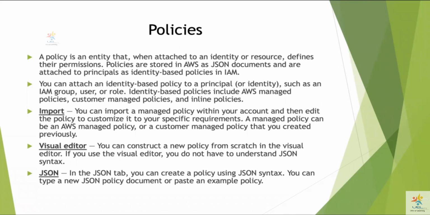A policy is nothing but something that allows us to restrict access to a particular resource, and it is written in JSON format. You can attach a policy to an IAM group, to a user, or to a role. Similarly, there are three types of policies. The first is called the AWS Managed Policy. There are already predefined policies that we will see later on in the demo. There are already 300 to 400 predefined policies that AWS has written for us.